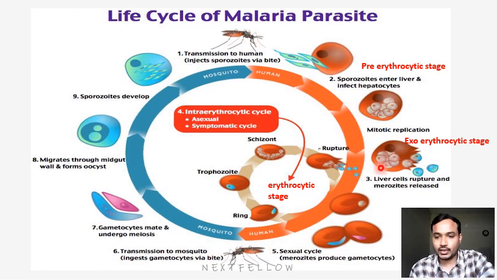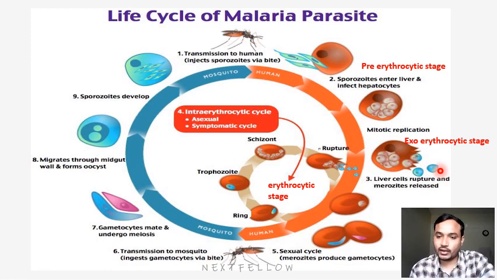It happens in the liver. When these merozoites are released, some merozoites remain hidden in the liver cell only. Okay, they are in a hypnotic stage, a sleeping stage. So when the patient has a relapse, these hypnozoites develop and cause the symptoms again. Okay, this is how the normal malaria life cycle happens. The main thing here is four stages: pre-erythrocytic stage, erythrocytic stage, gametocytic stage, and exoerythrocytic stage.